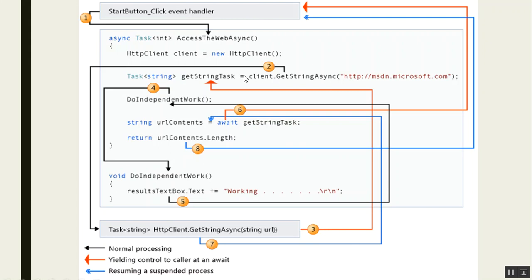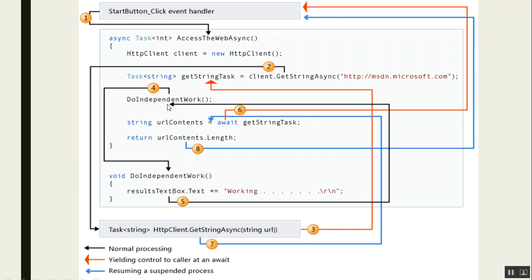msdn.microsoft.com. But I'm just creating a task for this. It will not execute it. Here, when I write client.GetStringAsync, it will not execute this method, but it will simply create a task which will return us a string data type. Then we execute DoIndependentWork.